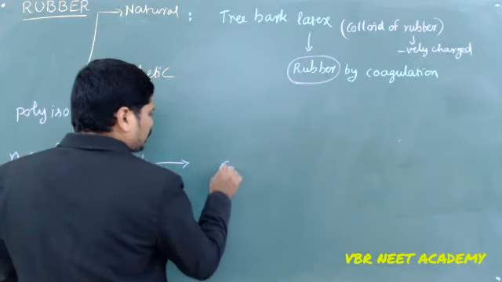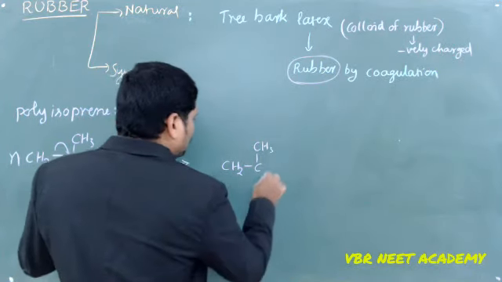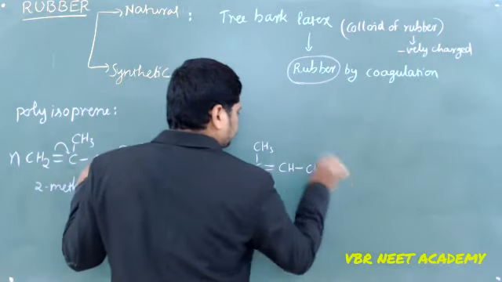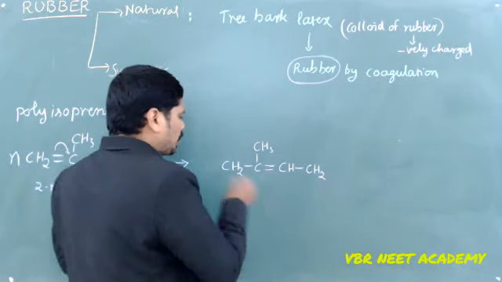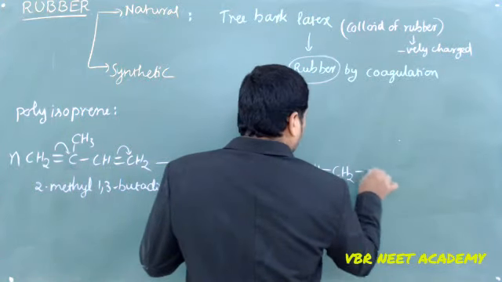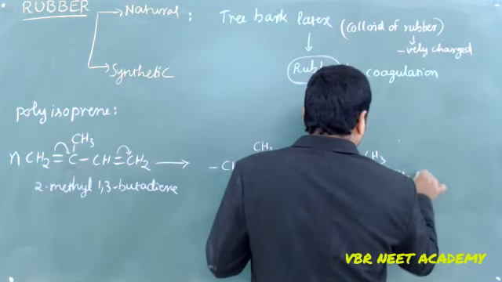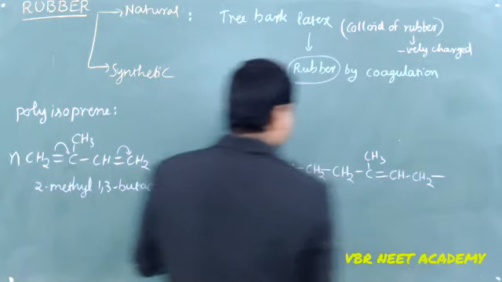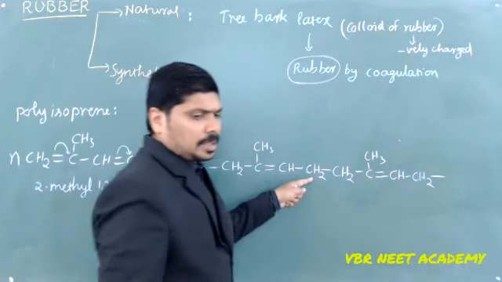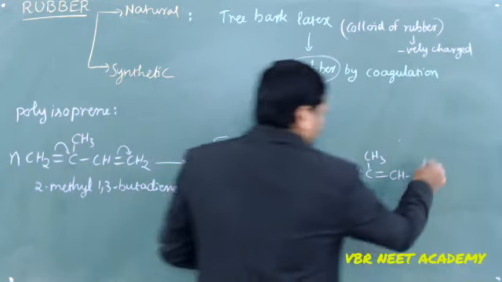I can represent this with CH2 single bond, CH3, and now here the double bond CH and CH2. If I want one more monomer to be joined, CH2, CH3 double bond CH CH2. So this is one isoprene, this is one isoprene. Now this is nothing but an addition polymer.